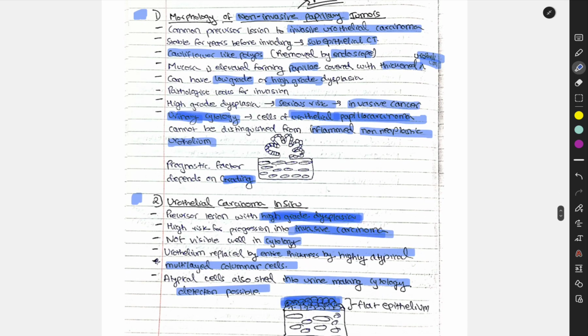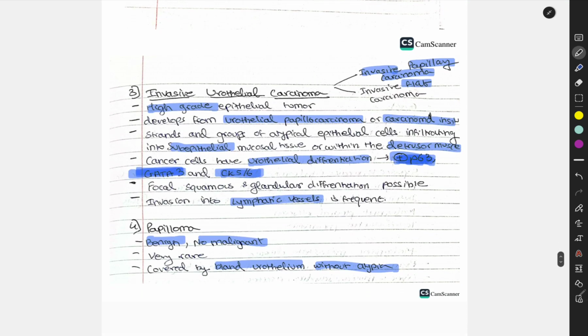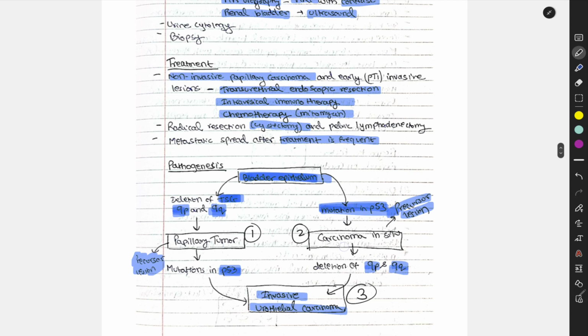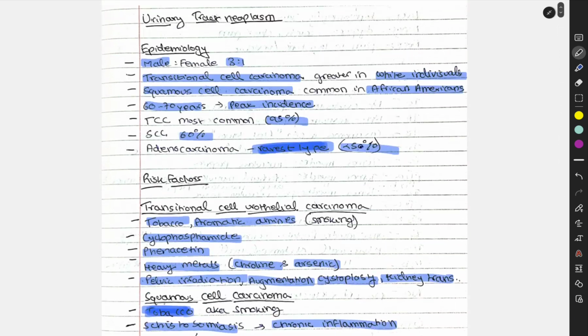This is what they're talking about in the first one. This is the second one, and this is the third one, I think. Let me check. Yeah, and the fourth one is a papilloma, which is benign. The first three were malignant.